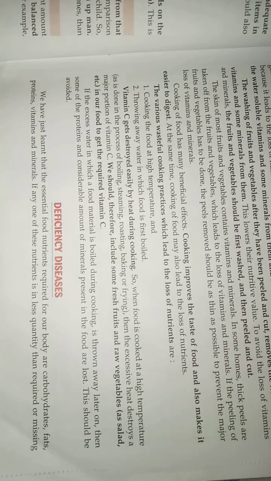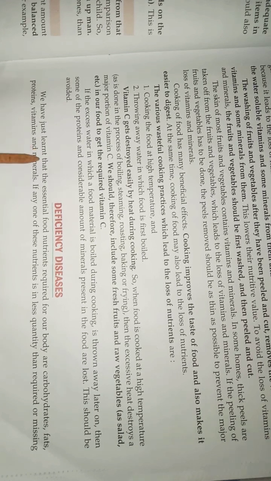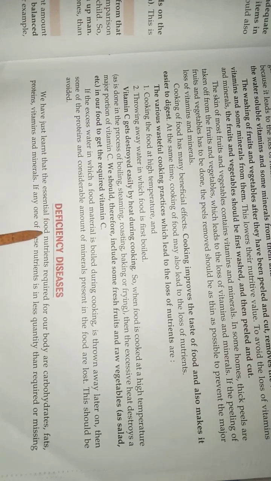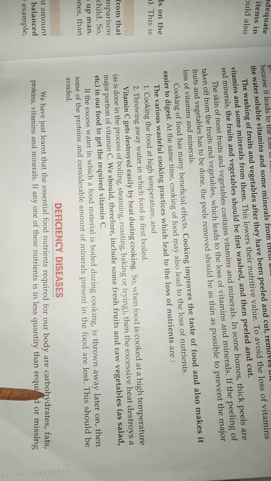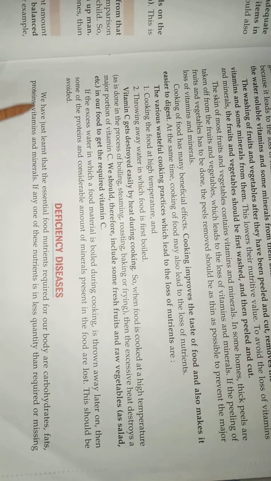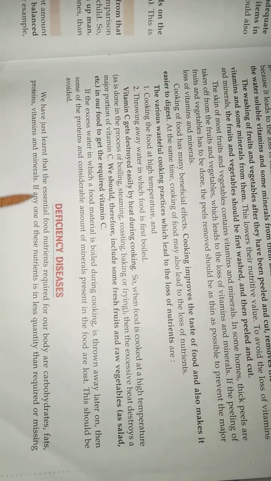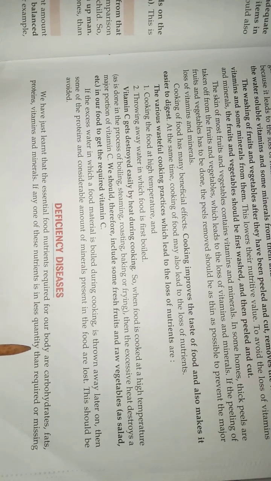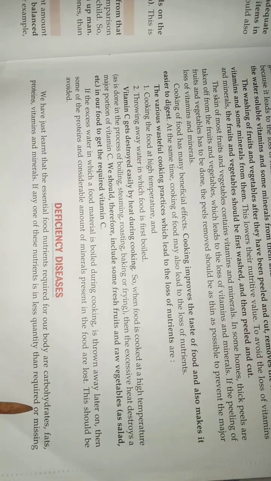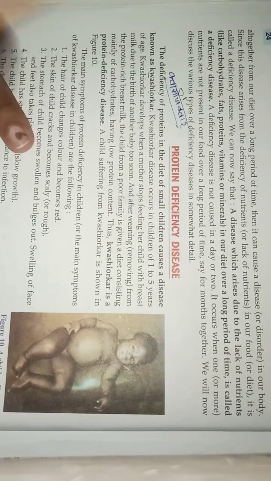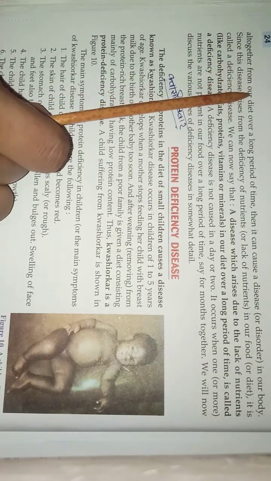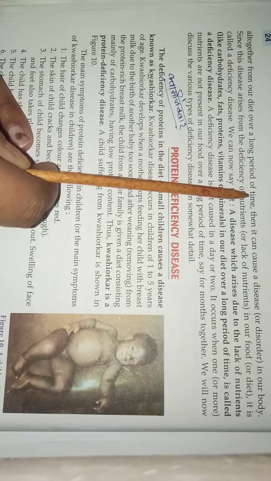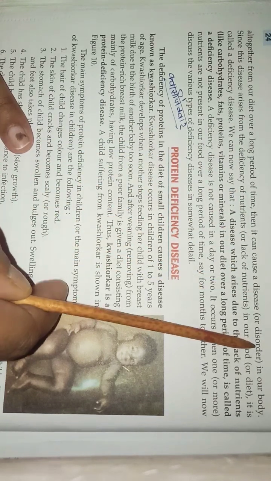So let's continue with our topic. We have just learned that essential food nutrients required for our body are carbohydrates, fat, proteins, vitamins, and minerals. If any one of these nutrients is less in quantity than required or missing altogether from our diet over a long period of time, then it causes a disease or disorder in our body.